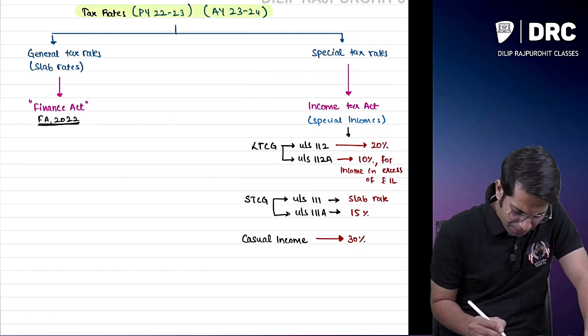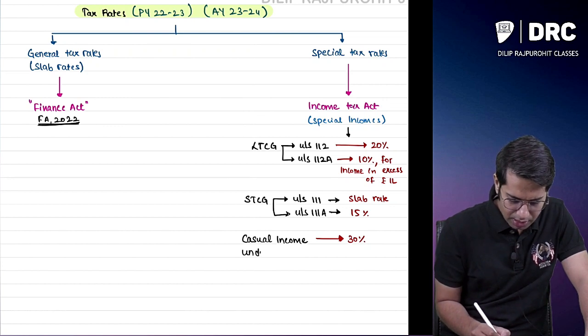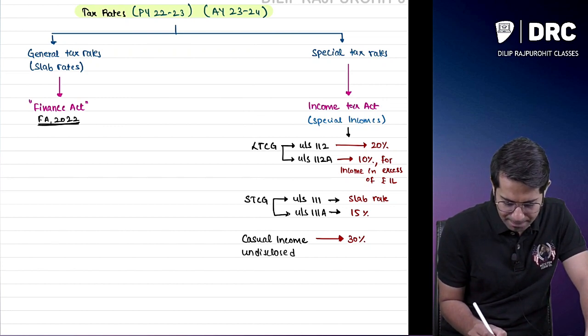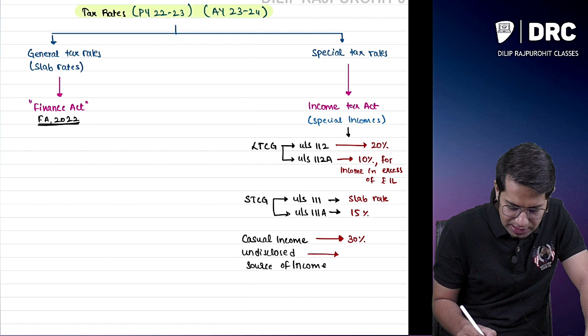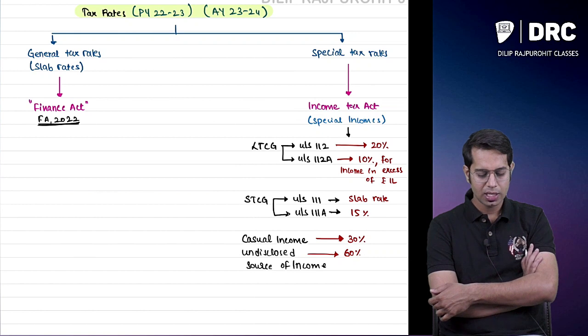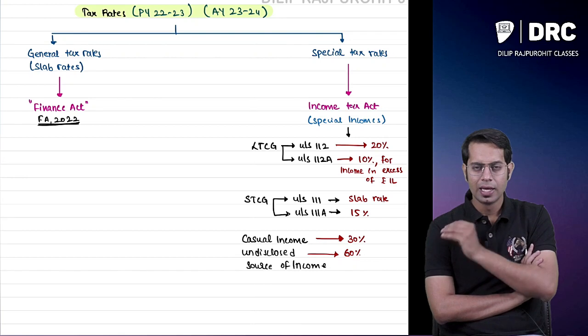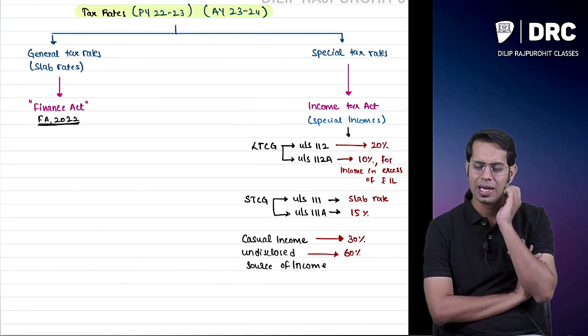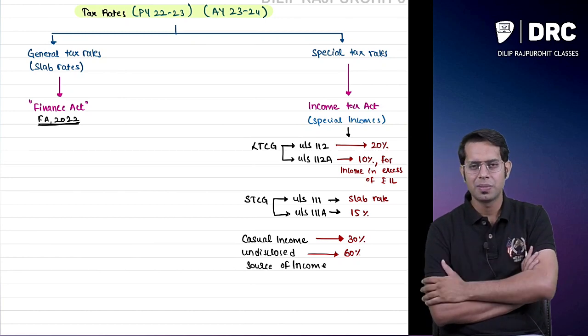Apart from this, there is one more type of income called undisclosed source of income, or in short, undisclosed income. On this undisclosed income, the tax rate is 60%. That is nothing but your black money, the money which you have not disclosed to the government, about which you have not shown any details, which is not included in the income tax return filed by you.